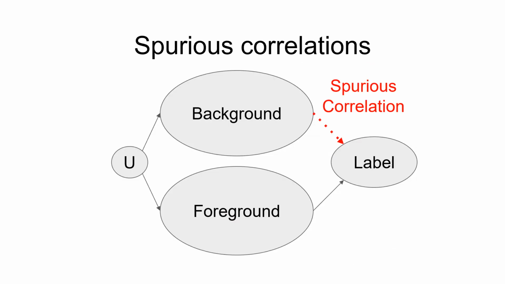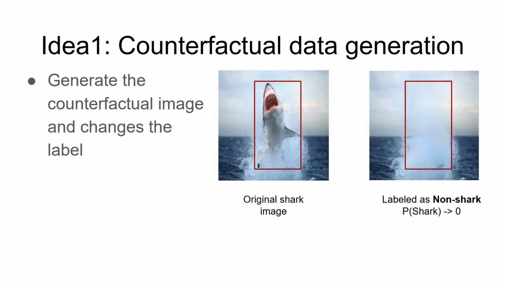We show that there is a factor U that affects both foreground and background, but only the foreground causes labels. But models might learn to use the background to predict the labels, and it will fail in datasets where the background is totally different. To make a model more robust, we propose a method we call counterfactual generation.